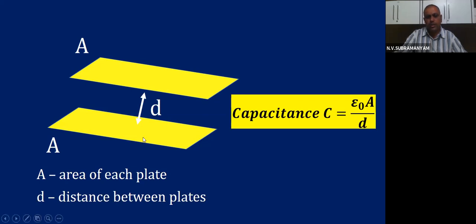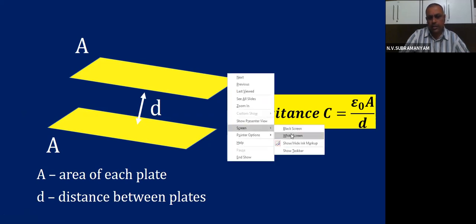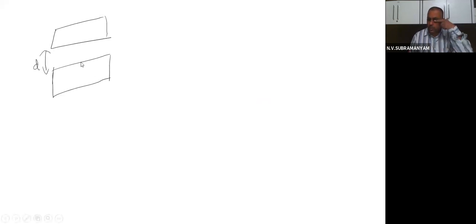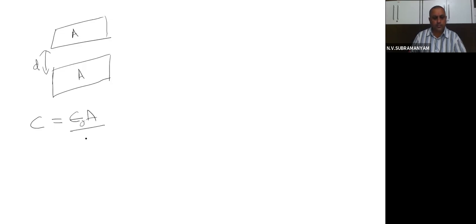Now, how do we increase the capacitance? That is the question. For that, let us try to think. Now we know that a capacitor has plates like this. One is this plate, another plate. How many plates, children? Two plates. Distance between them is d. Each plate has how much area? A. We know that capacitance is given by the formula epsilon 0 A by d.